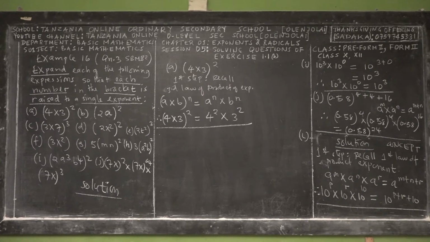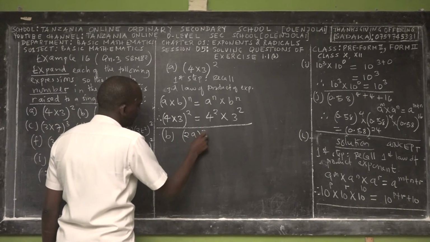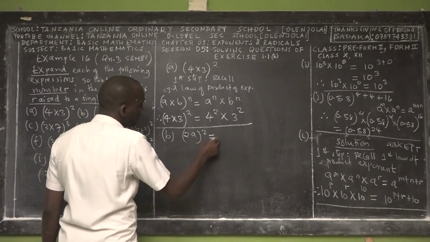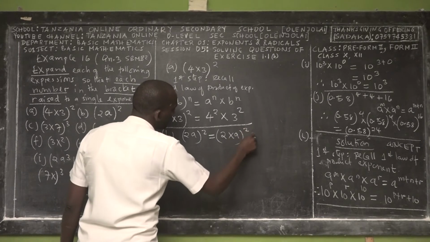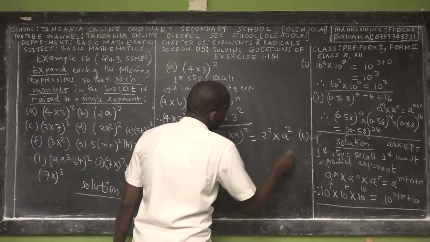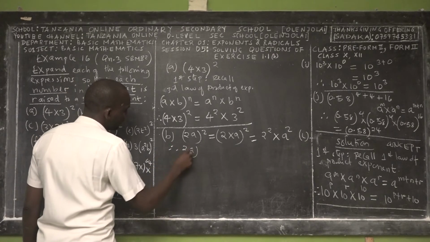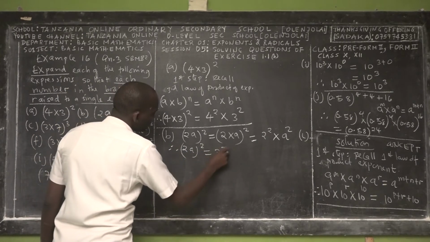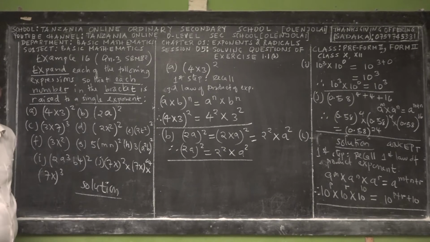Okay, so if that's the case, you try Roman C. Let me do Roman B for you. So for Roman B, we have (2a) squared, right? Yes. We are applying the same principle. This is equal to 2 times a, all squared. So this is equal to 2 power 2 times what? A power 2. Right? So therefore, (2a) squared is equal to 2 power 2, a power 2. Well done.